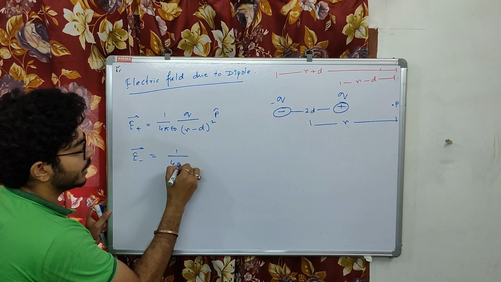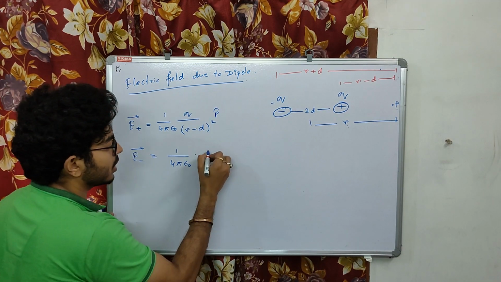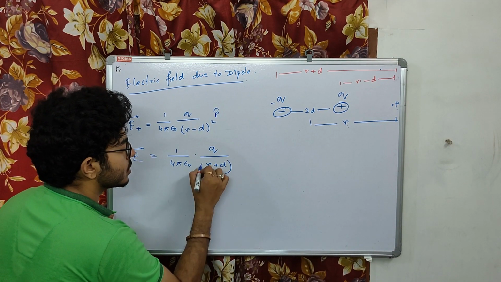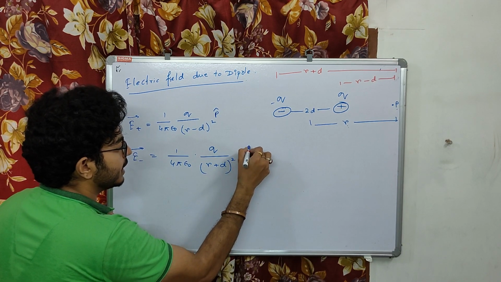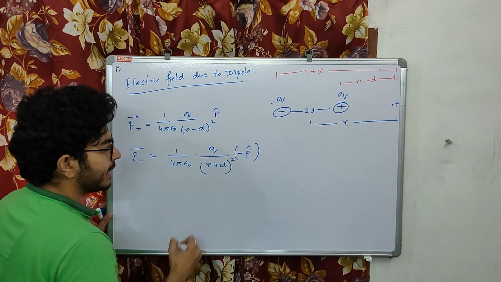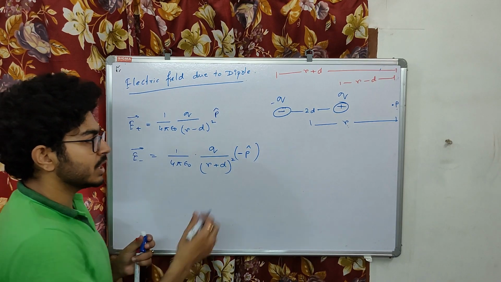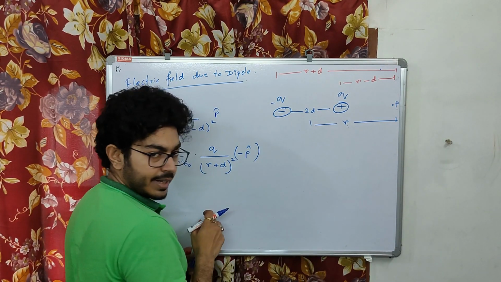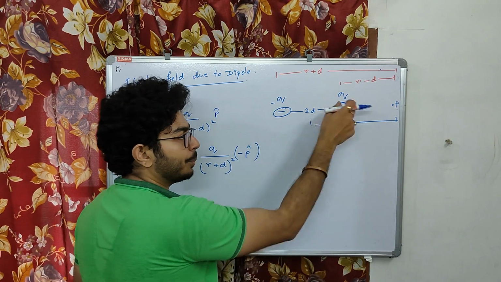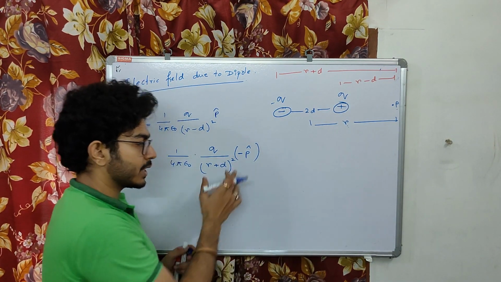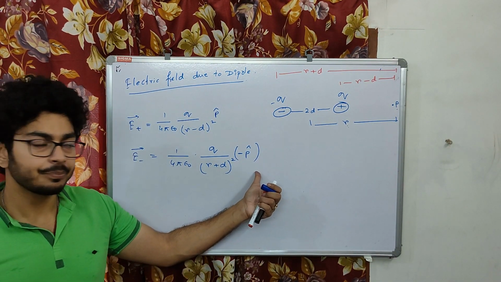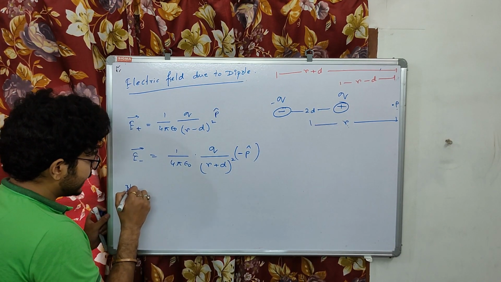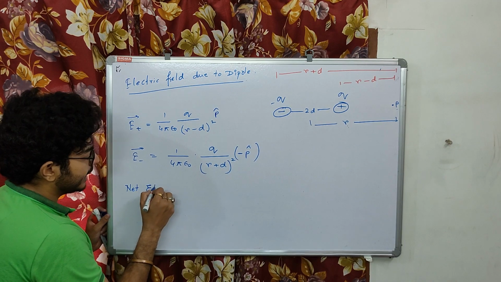For this we write 1 by 4 pi epsilon naught q by (r plus d) square, and p cap negative. Why p cap negative? Because the direction due to negative charge will be opposite to the positive one. So this has to be negative p cap.